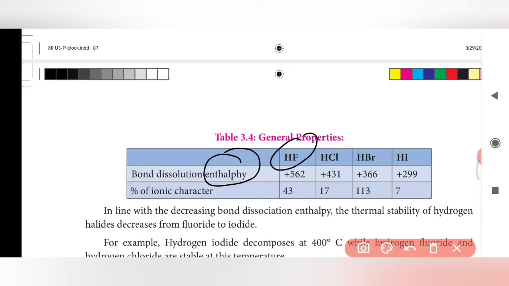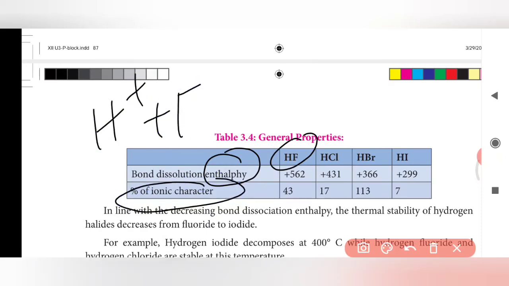This is called ionic character. That means it has an ionic character like this: H plus and F minus. For HCl also, it has a lesser ionic character between hydrogen and chlorine. For hydrogen iodide, it has a very low ionic character because the size of iodine is very big when compared to chlorine, bromine and fluorine.